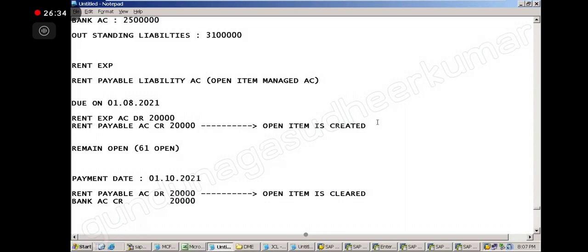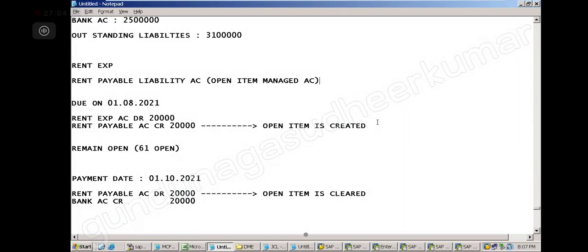Suppose a customer purchases from us three times on the same day: morning, afternoon, and evening. Now how many open items? On the same day, three open items. The customer will tell us, I am not paying the morning one, I am paying the afternoon one. Then you select the afternoon one and clear.